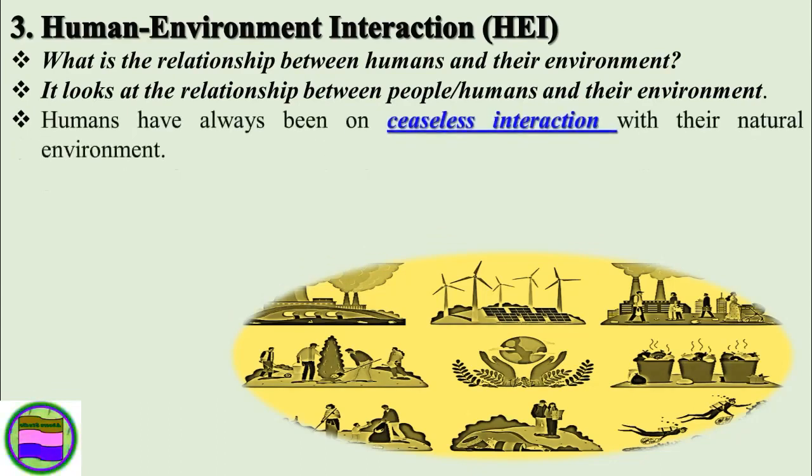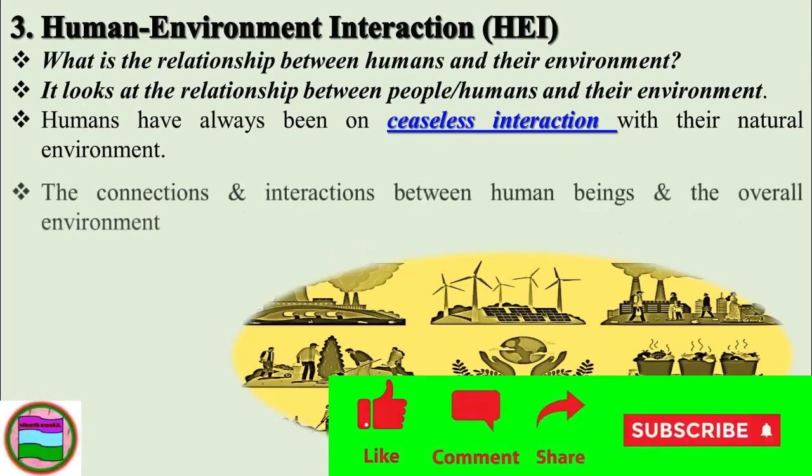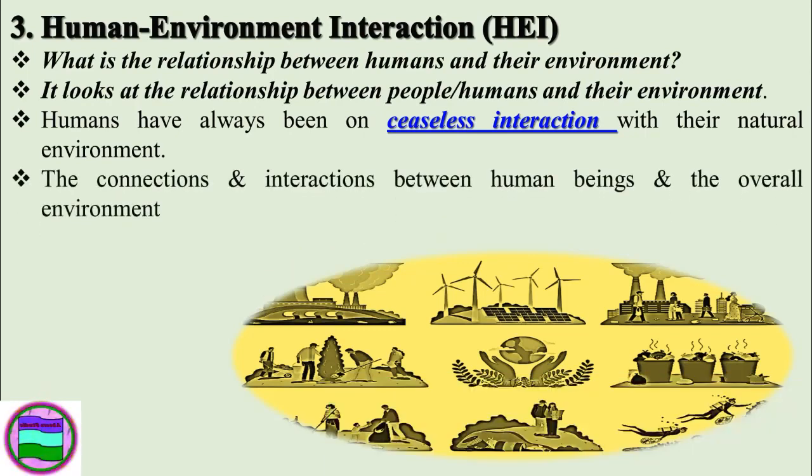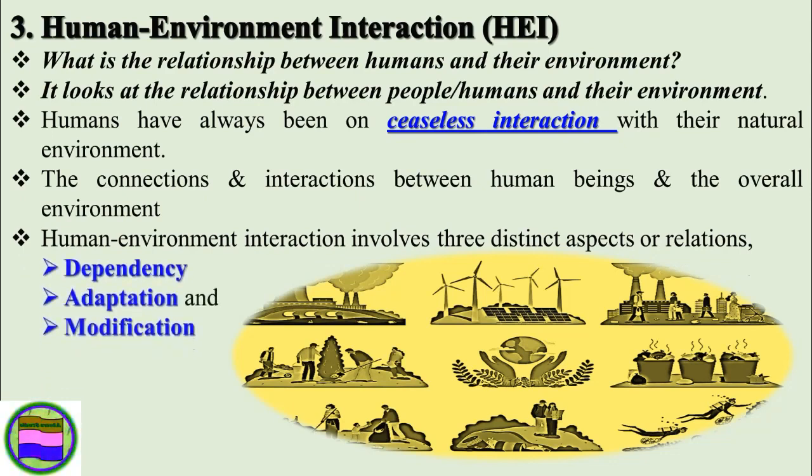So humans have always been in ceaseless interaction with their natural environment. So the connection and interaction between human beings and the overall environment can be expressed in terms of different relations. So human environmental interaction involves three distinct aspects. That means humans directly depend on the environment, or humans can adapt by developing different adaptation mechanisms.